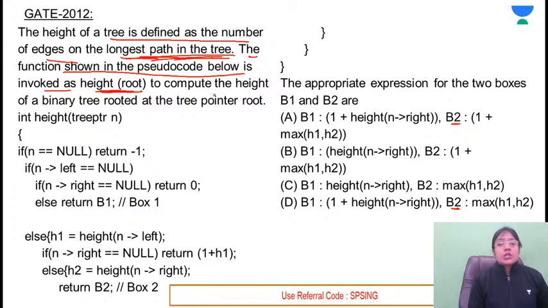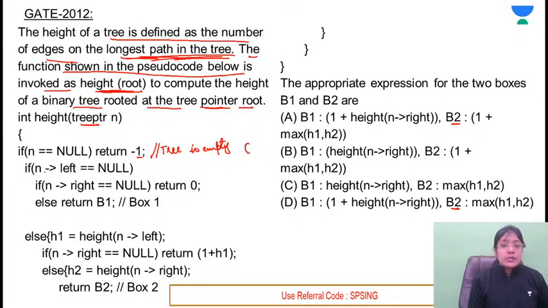So this function is computing the height of a binary tree rooted at the tree pointer root. So tree pointer is the pointer to the root node. So what definition is given? They're saying that if n is equal to null, this means that the tree is empty, no node is available. So this is for an empty tree. If no node is available, then what will be the height of the tree? It is -1.